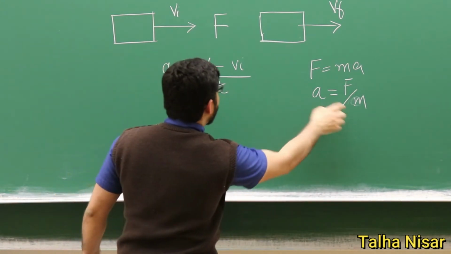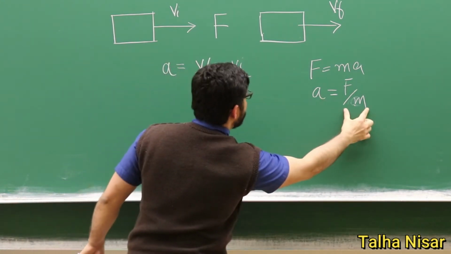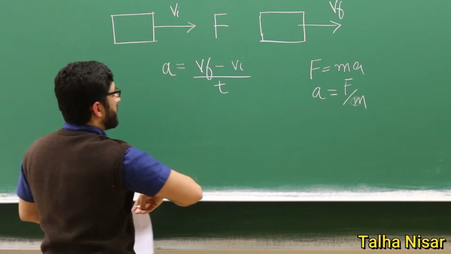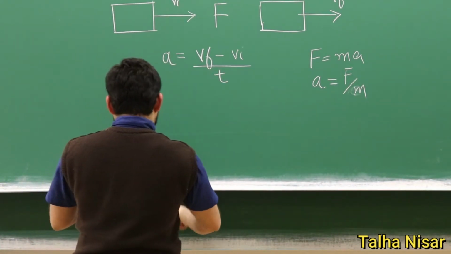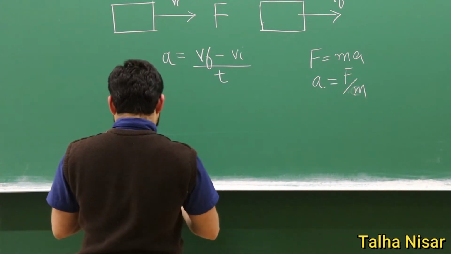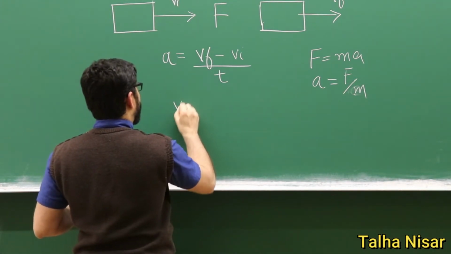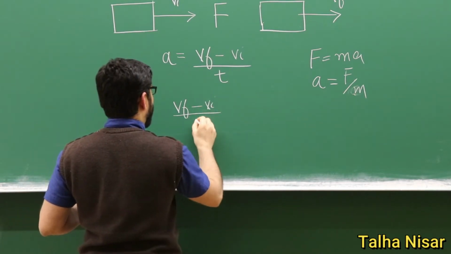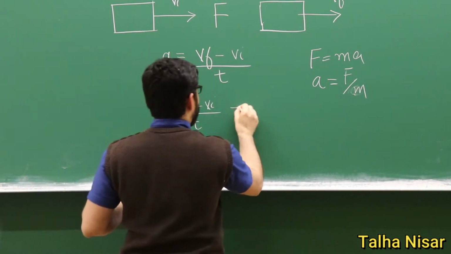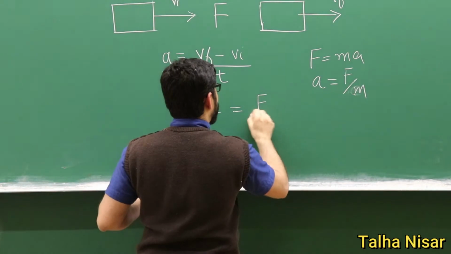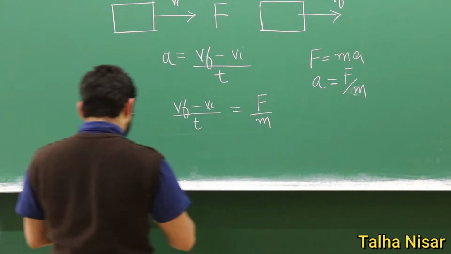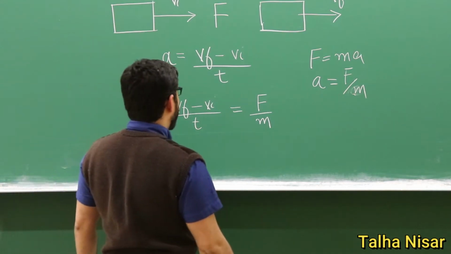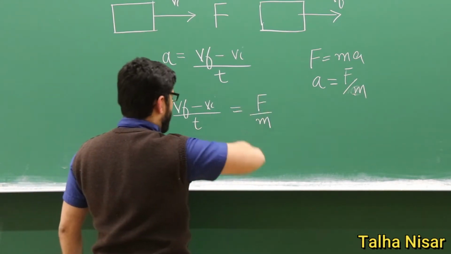Since they are equal, both terms are equal to the acceleration, so we can write (Vf minus Vi) divided by t is equal to force divided by mass. Now we want to know the force.